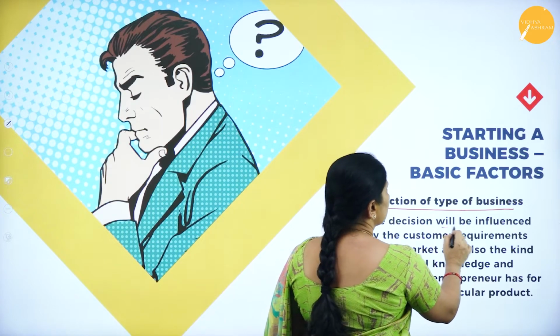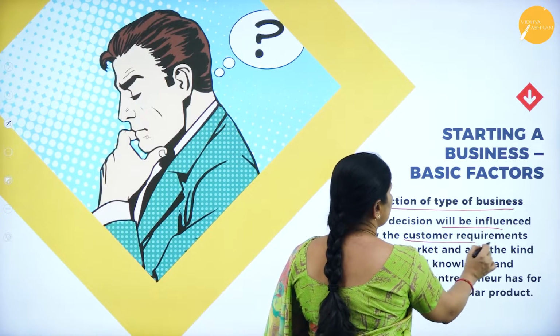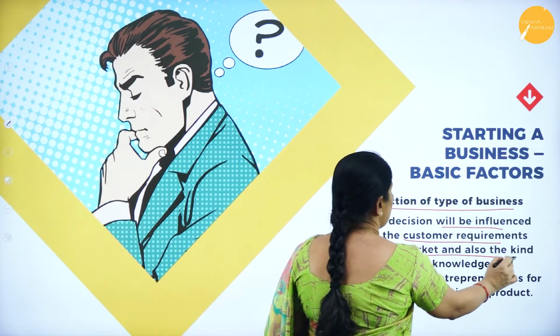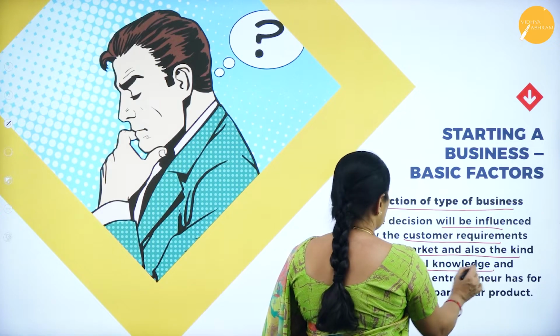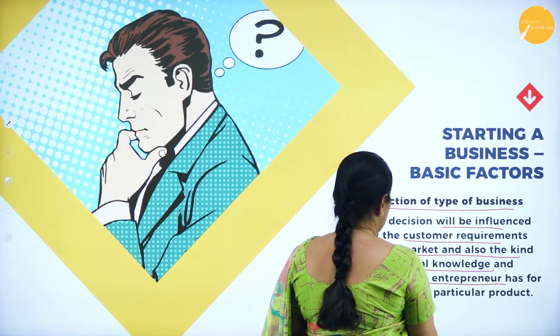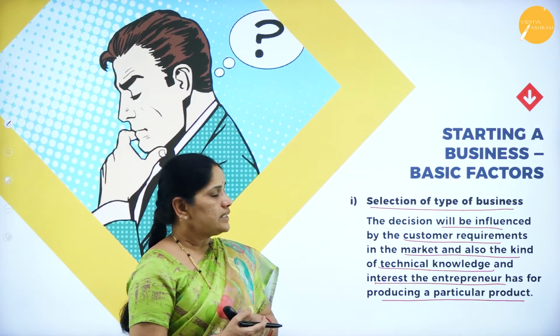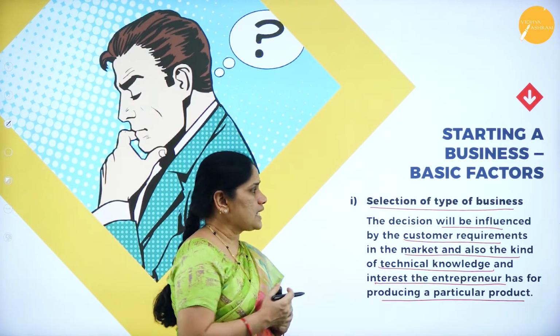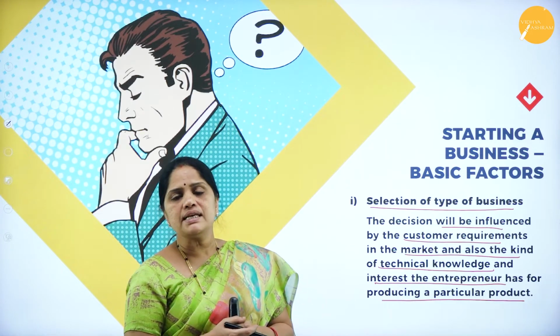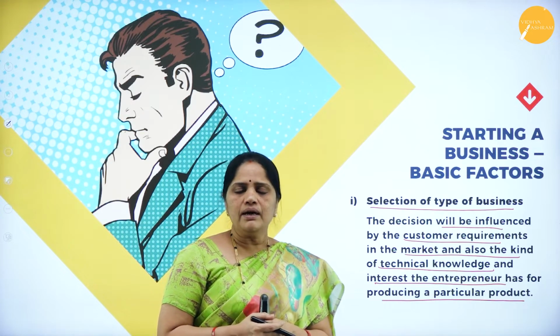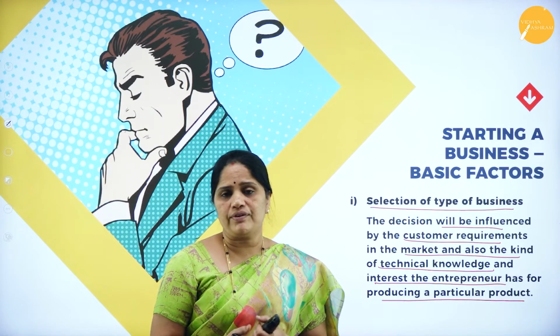The decision will be influenced by the customer requirements in the market and also the kind of technical knowledge and interest the entrepreneur has for producing a particular product. The first factor which affects the selection of type of business is the kind of product the businessman wants to manufacture.